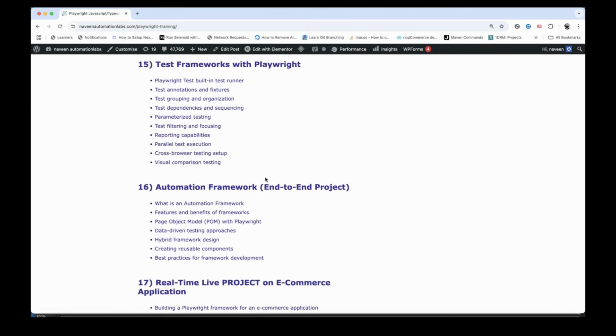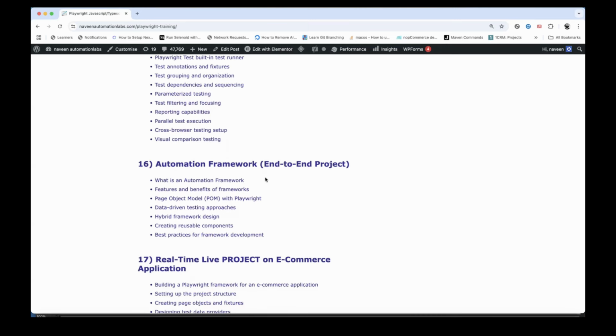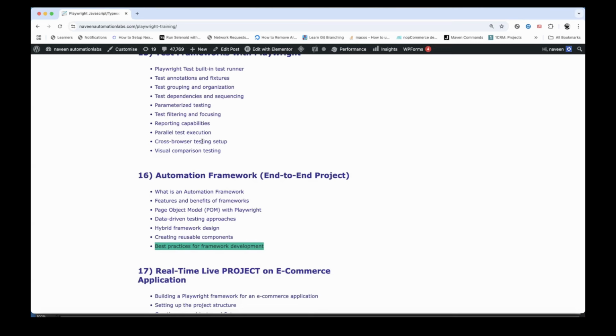Then one end-to-end automation framework project also, we will try to develop on one beautiful e-commerce application, which will give you the feel of a proper end-to-end project and framework, so that we can work directly when we join any real-time projects. I'll explain what we mean by framework, what the patterns are, page object model, data-driven, hybrid, creating reusable components, which is a very important part, and best practices for framework development. We will talk about these in these two sections.